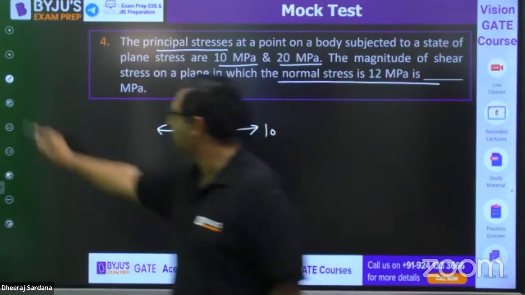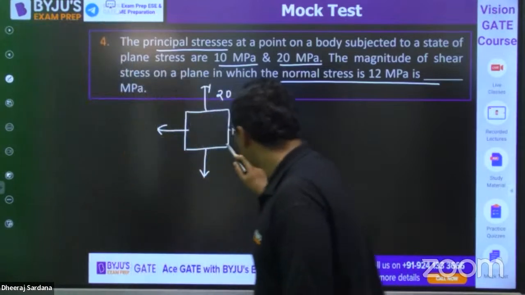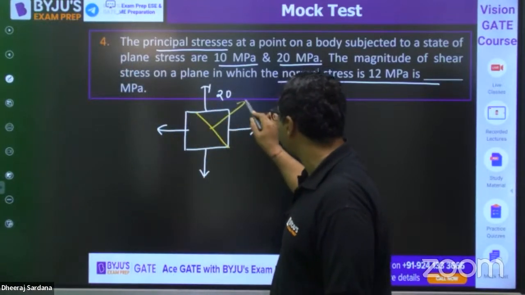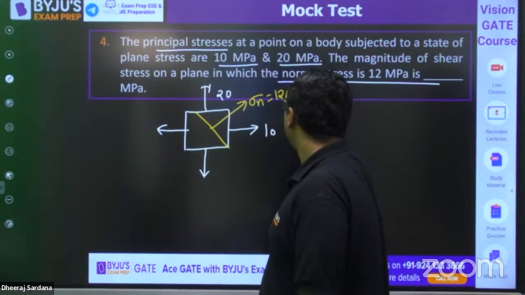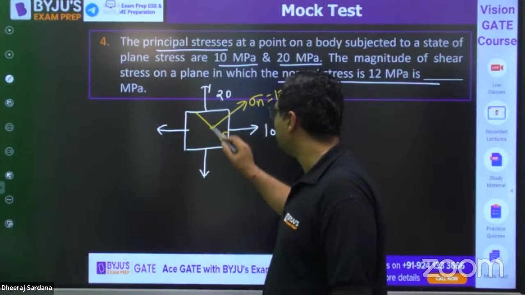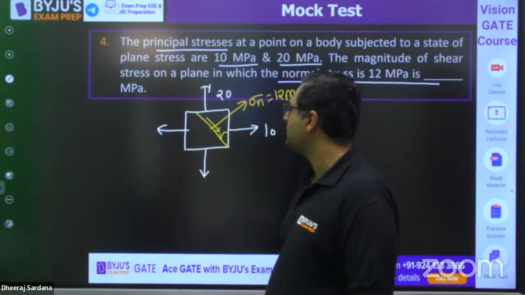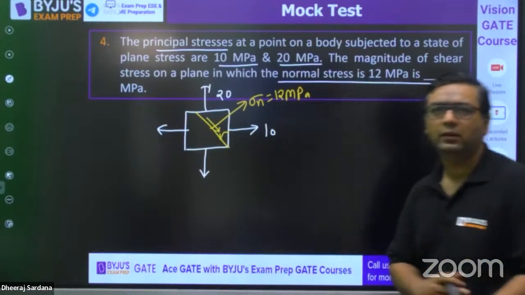And they are saying that there is a plane at which normal stress is 12. They have not given theta and they are asking what is the shear stress at that plane.